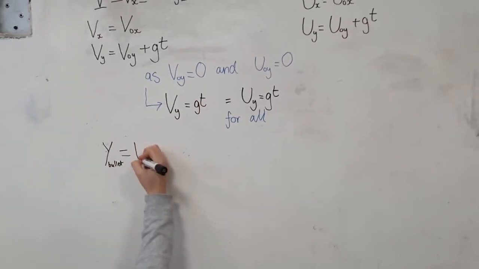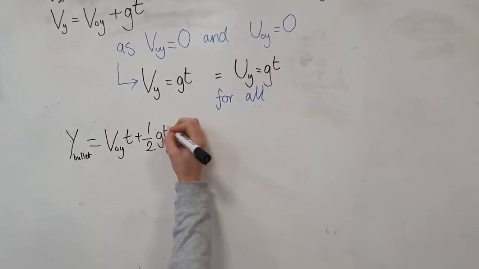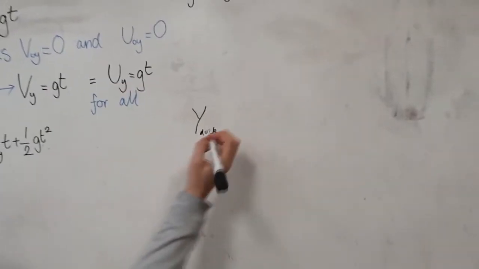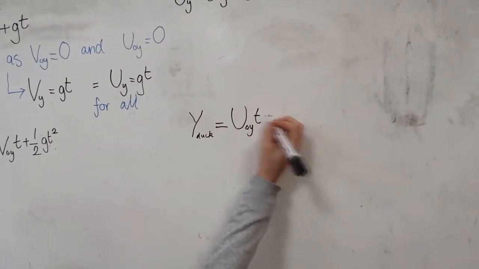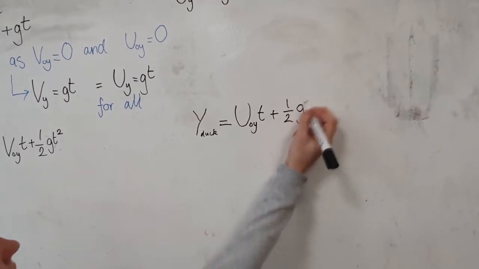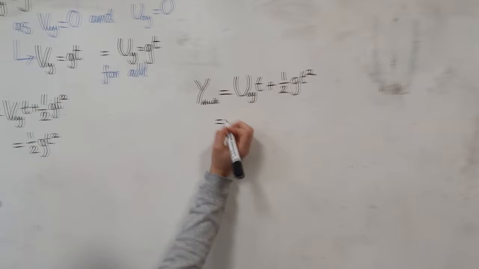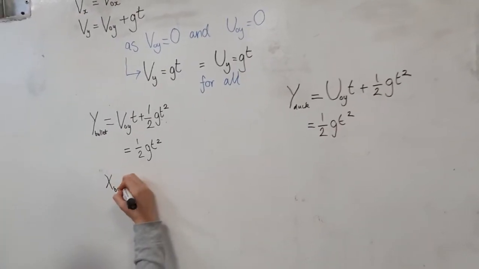We can also look at the position. The distance a bullet travels vertically, which is v0y times t plus half of gt squared, will now equal half of gt squared. This will also be the same for the duck. Again, meaning they always travel the same vertical distance in the same time, so are always at the same height. When the duck and the bullet collide, they will both be at d.